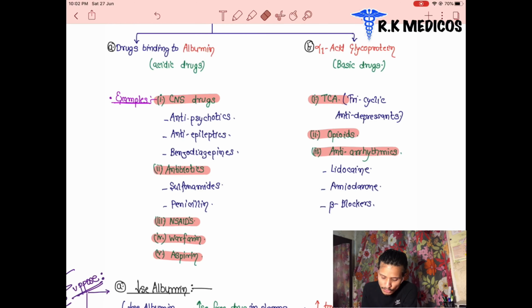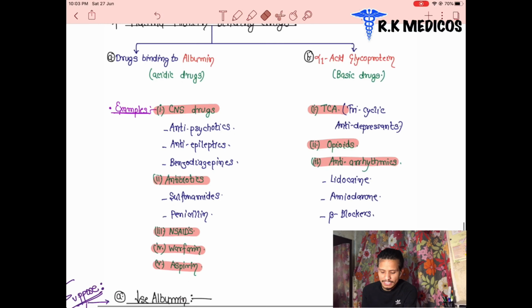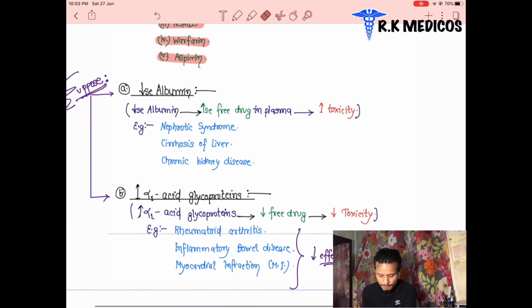Antiarrhythmics are used in the treatment of arrhythmia. When the patient has tachyarrhythmia or bradyarrhythmia, these drugs will be used. Basically, we discussed the antiarrhythmic drugs, and the opioids, morphine, codeine, like this. Different types of drugs are included inside it. The tricyclic antidepressant drugs are also used. These basic drugs bind to the alpha-1 acid glycoprotein. It is pretty true.